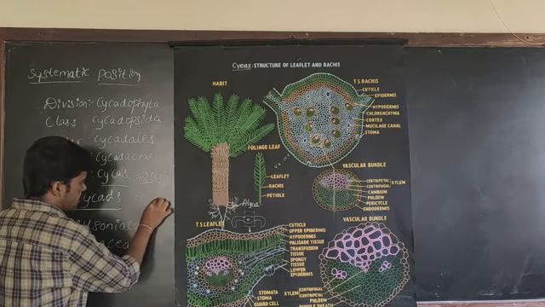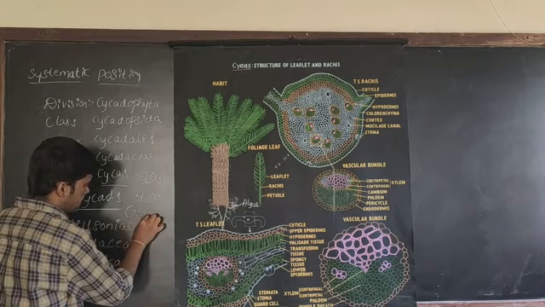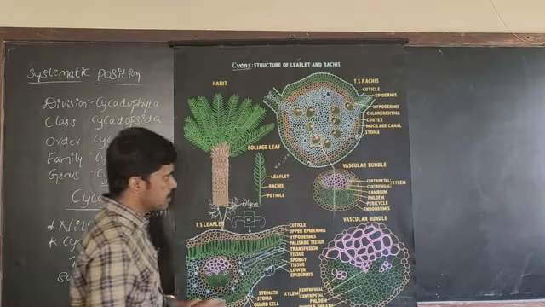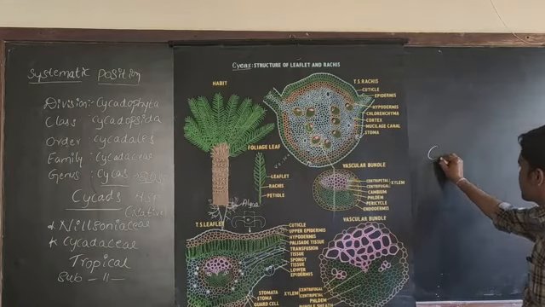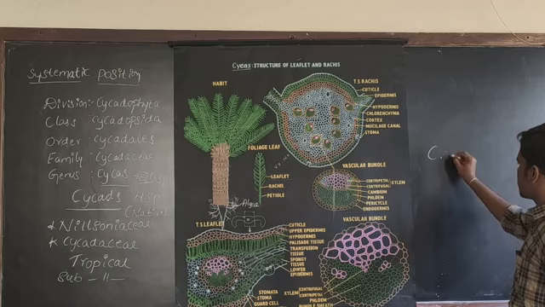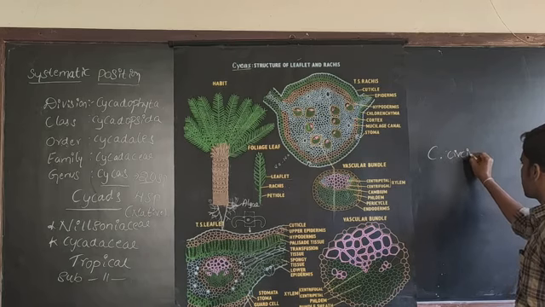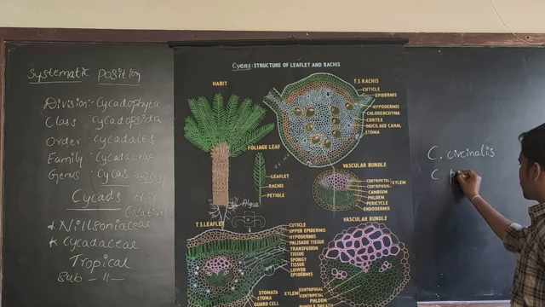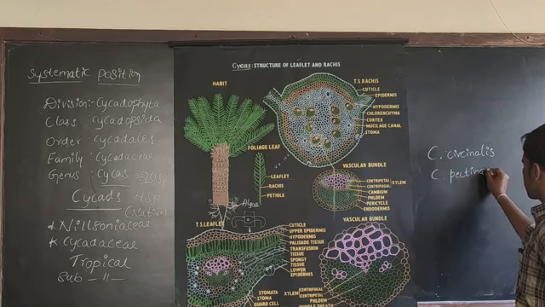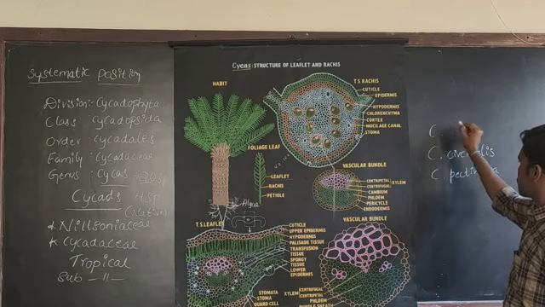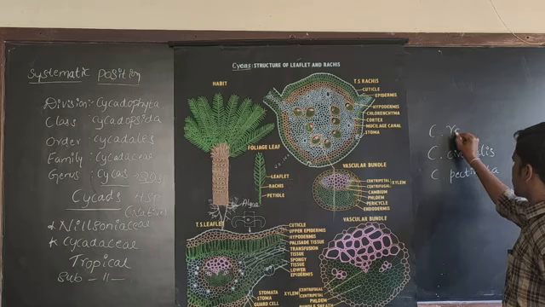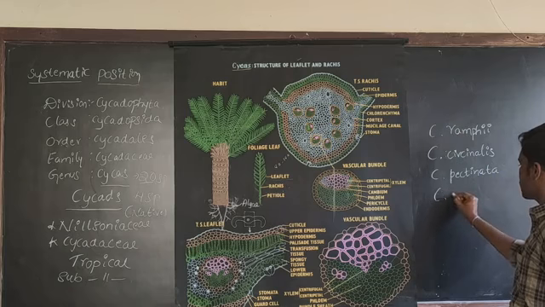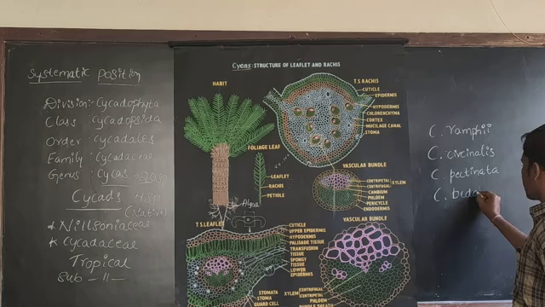Out of these species, 4 Cycas species are native to India. They are Cycas circinalis, Cycas pectinata, Cycas rumphii, and Cycas beddomei.